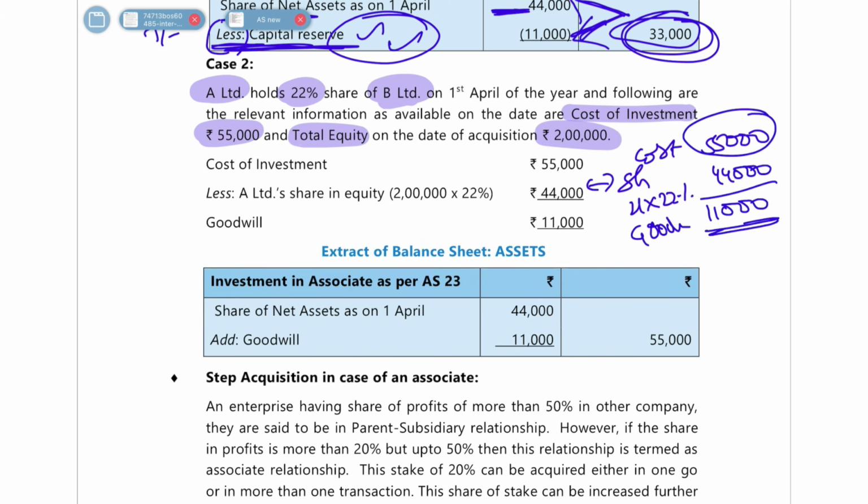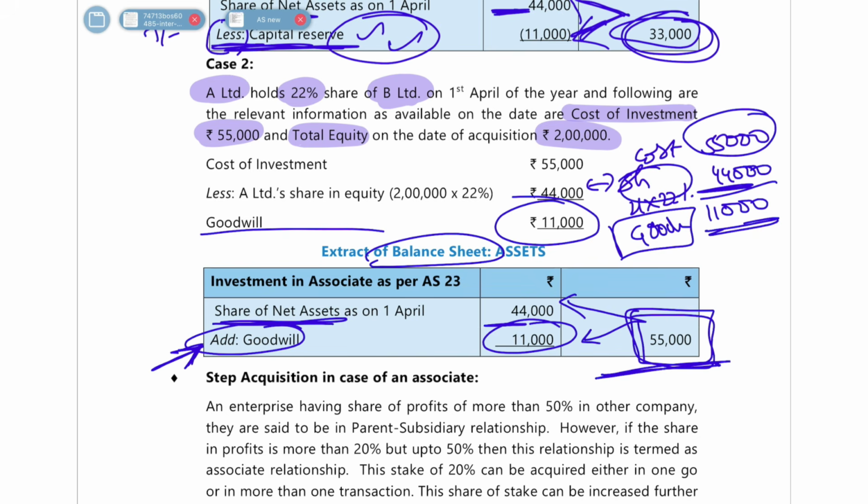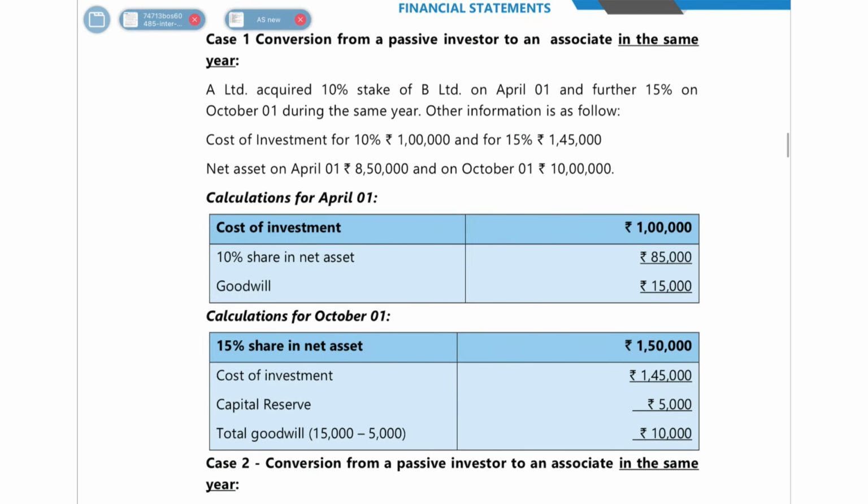So here what happened? You paid a cost of 55,000, but you only got a share of net assets worth 44,000. That means you paid 11,000 extra. Why did you pay extra? To get the goodwill. So that will be your goodwill of 11,000. How do you show it in your balance sheet? You first show the share of net assets worth 44,000. Then you add or less any profits, which are not there. Now you directly add goodwill of 11,000, and finally you show a cost of investment of 55,000. You could directly show this, but you should not. You should show a breakup that 44,000 was my share in net assets and 11,000 was goodwill, due to which I paid 55,000. Okay, I hope you understood this.